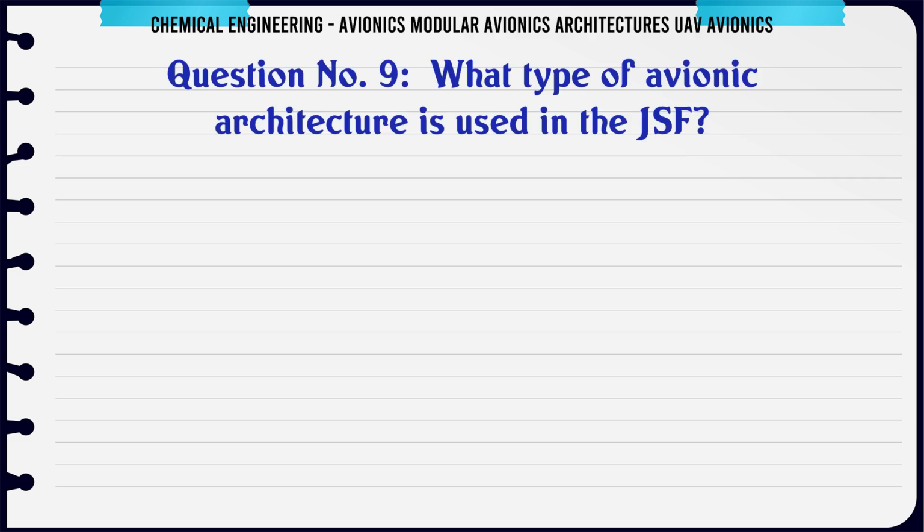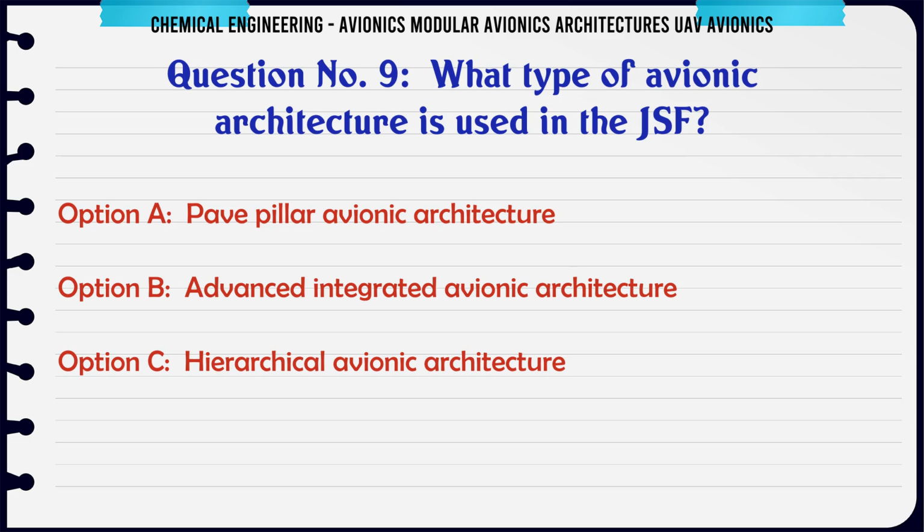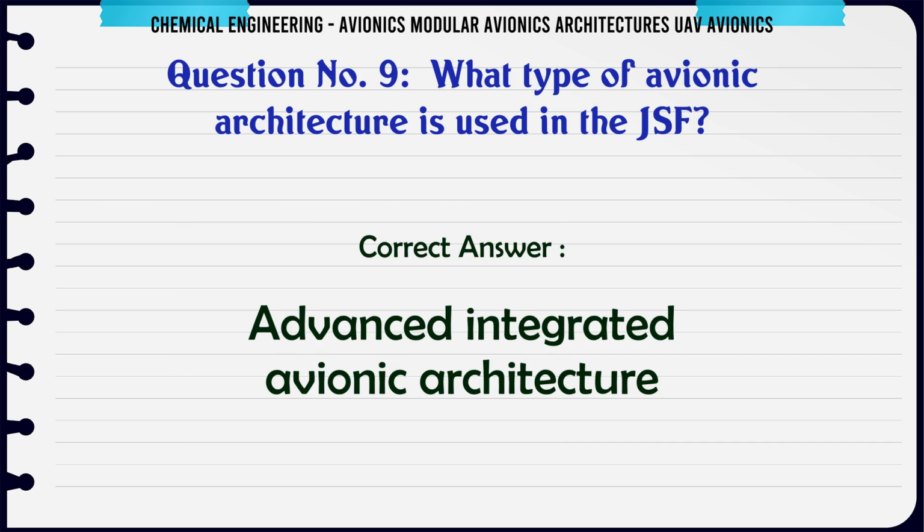What type of avionic architecture is used in the JSF? A pave pillar avionic architecture, B advanced integrated avionic architecture, C hierarchical avionic architecture, D centralized avionic architecture. The correct answer is advanced integrated avionic architecture.